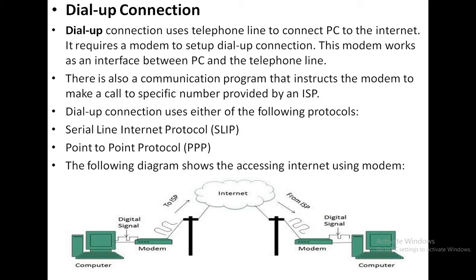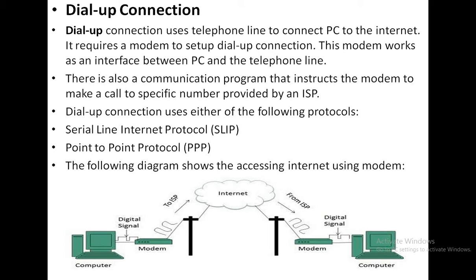It requires a modem to set up a dial-up connection. This modem works as an interface between the PC and the telephone line. There is also a communication program that instructs the modem to make a call to a specific number provided by an ISP.